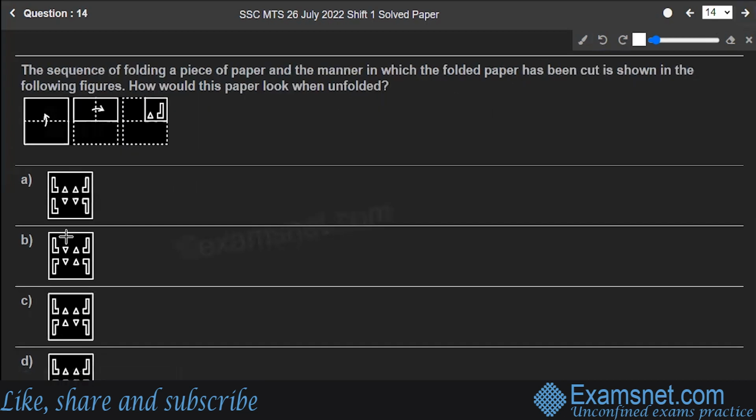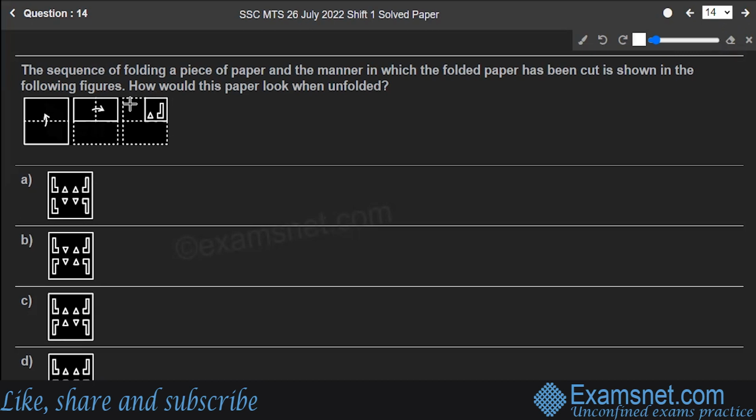Next is question number 14. The sequence of folding a piece of paper and the manner in which the folded paper has been cut is shown in the figure. How would this paper look when unfolded? So this is the piece of paper, right? First of all, it's folded like this, then it's folded like this, and then certain cuts are made. So how will this look like when you will unfold this one?